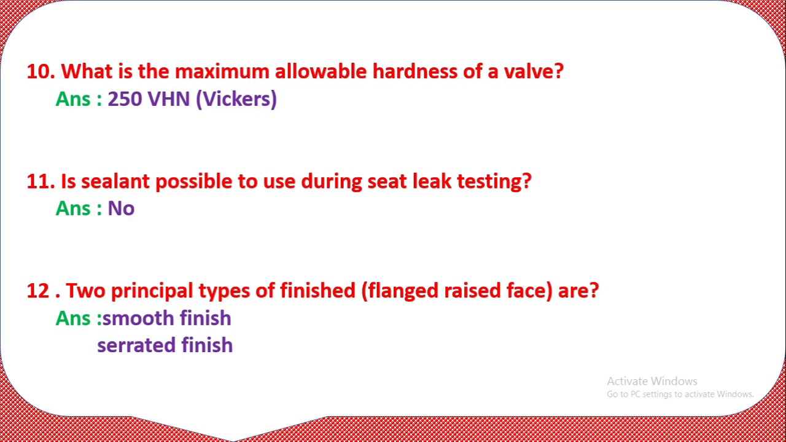Question number 12. Two principal types of finish on a flange raised face. There are two types of finish in a flange: one is the smooth finish, another is the serrated finish. You can get the details on smooth finish and serrated finish by checking on Google or any flange details. You can easily understand.